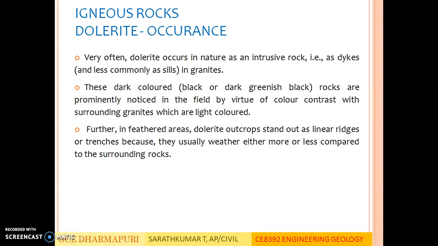Occurrence of dolerite. Very often, dolerite occurs in nature as intrusive rocks, that is as dikes and less commonly as sills in granites. These dark colored rocks are prominently noticed in the field by virtue of color contrast with surrounding granites which are light colored. Further, in weathered areas, dolerite outcrops stand out as linear ridges or trenches because they usually weather either more or less compared to the surrounding rocks.